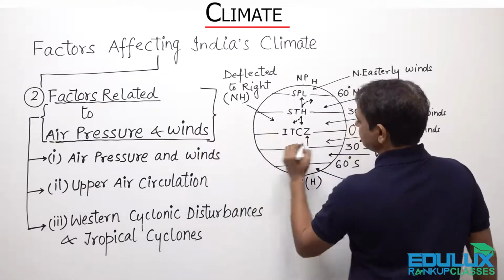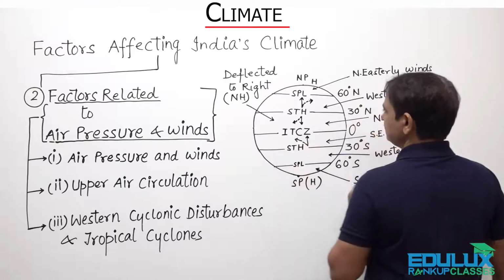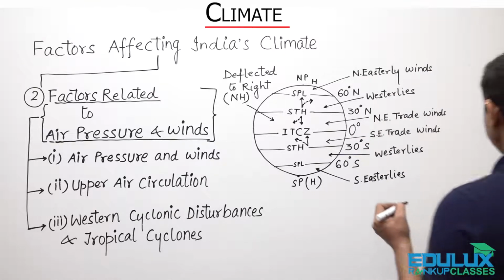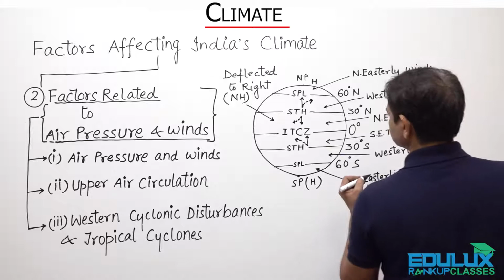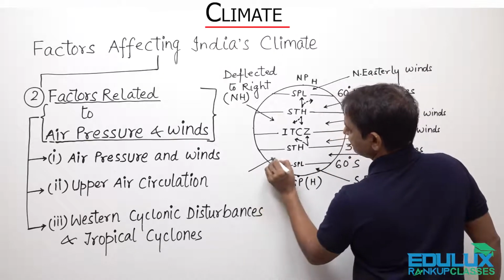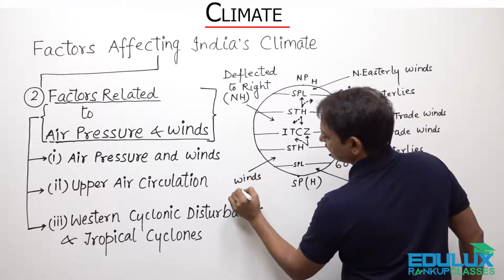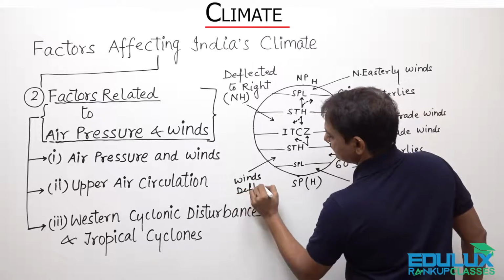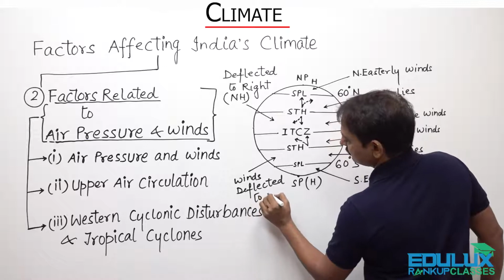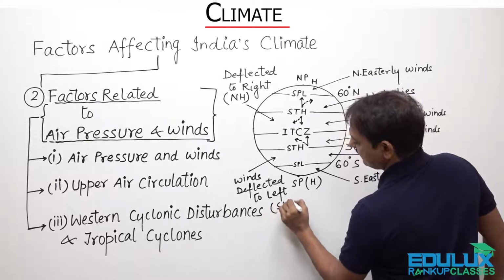So this is their left, and here they would get deflected. Clear? I hope I am clear. So in the southern hemisphere, winds are deflected to the left.